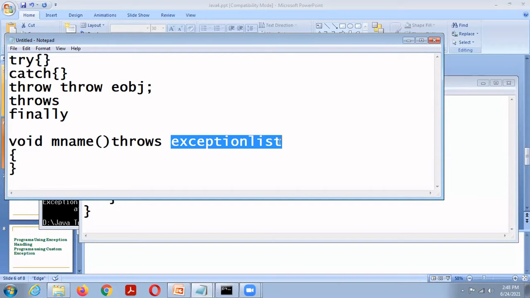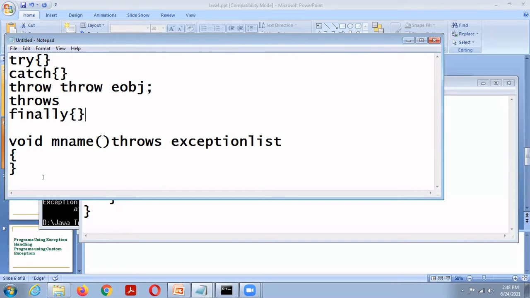Then the finally block is used in all circumstances. The finally block is executed in all circumstances, whether an exception is thrown or not.